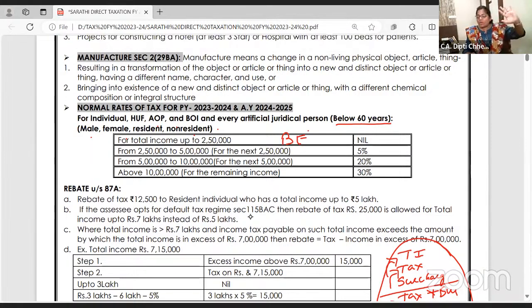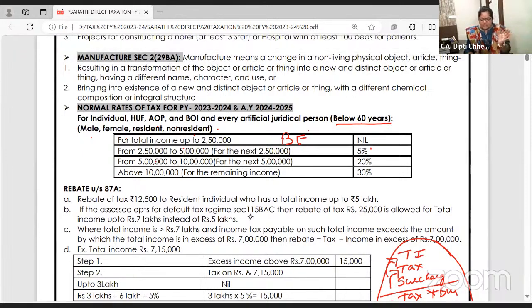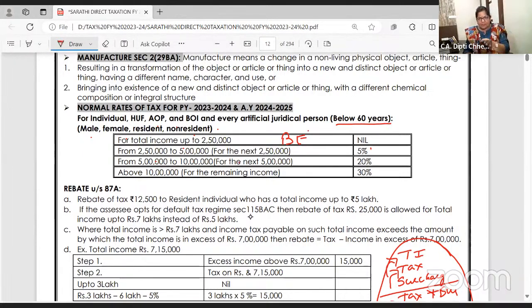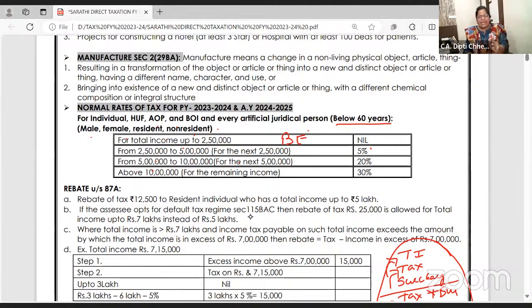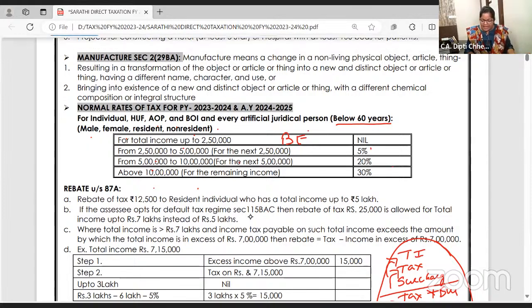So whatever is your total income after deductions, up to 2,50,000 is nil. 2,50,000 to 5 lakh, 5%. On the next 5 lakh, from 5 lakh to 10 lakh, it's 20%. And above 10 lakhs, it is 30%.